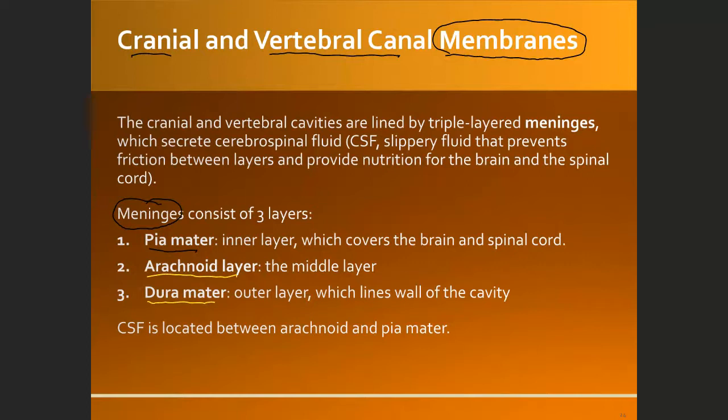Okay, and between the dura mater and the arachnoid layer, there is a space that has liquid in it. That liquid is called the CSF, cerebrospinal fluid. It's located between the arachnoid and the pia mater. This liquid is very important to protect the brain and the spinal cord, and also to bring the nutrients to the brain and the spinal cord.